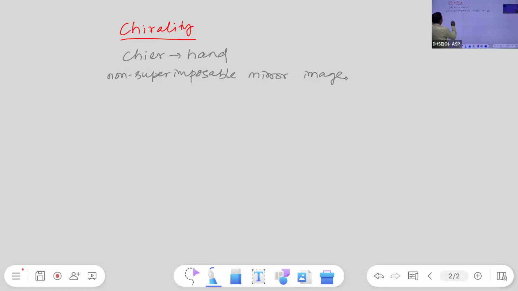Suppose we take a compound like this. If you are going to draw the mirror image of this compound, you will get this, this is the mirror image.